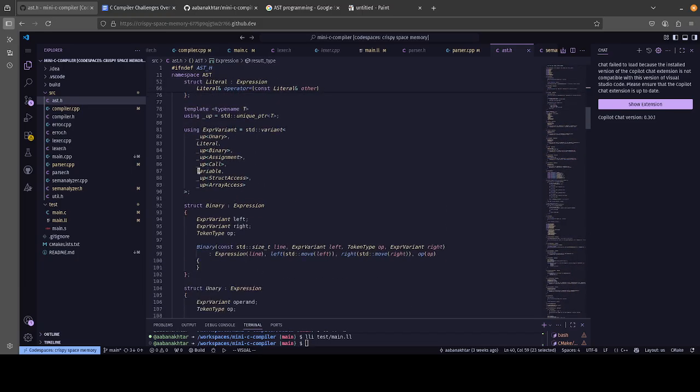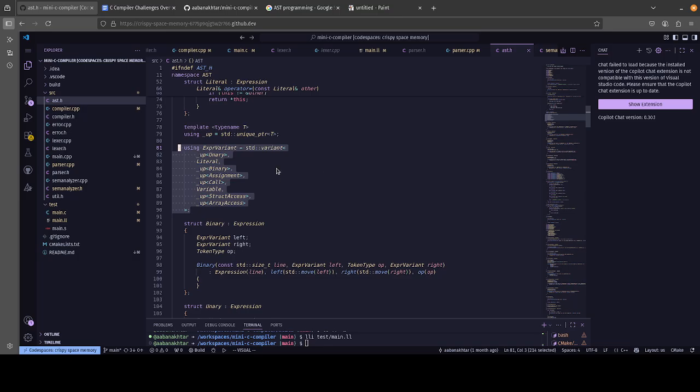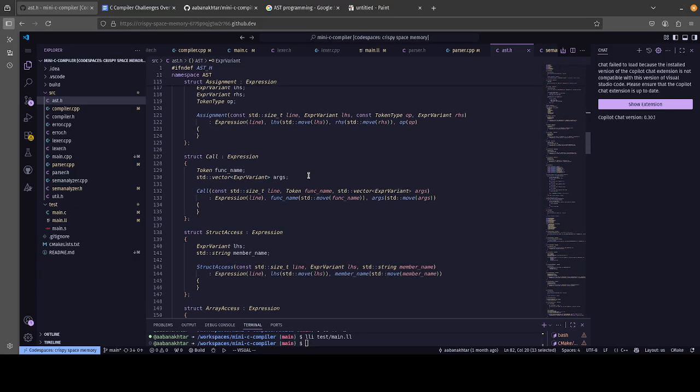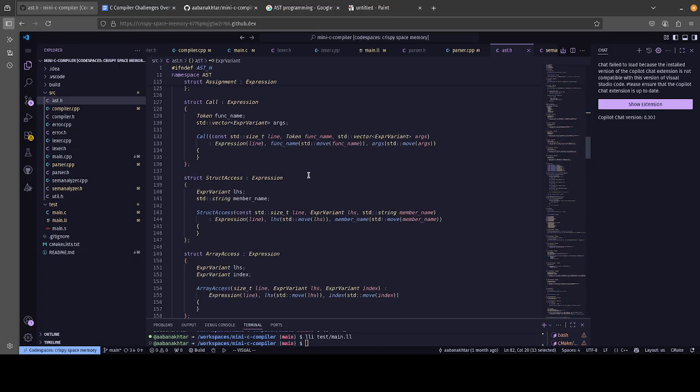And yeah, we have our expr variant, which is a bunch of unique pointers. This is interesting because std::variant needs to know the size of the actual class types it's holding. So you cannot use these classes without a unique pointer unless they're declared beforehand. In order to keep the code clean, you have to use unique pointer. That was something that took me like 2 days to figure out. It was crazy. The C++ standard library has its quirks. Anyway, these are the nodes.